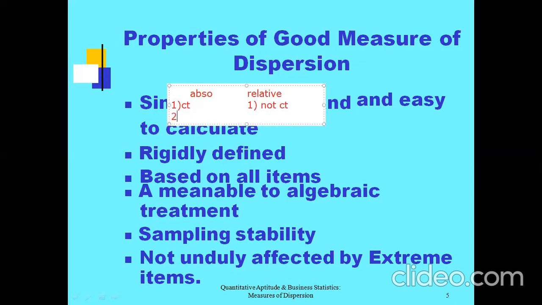And the next one is, see, we are learning dispersion for comparison purpose. But under absolute measure, it was difficult to compare.